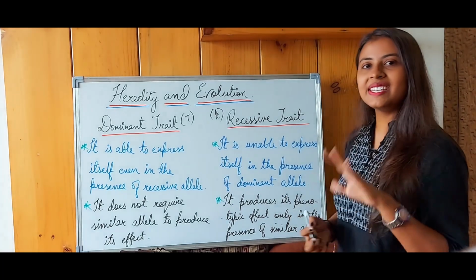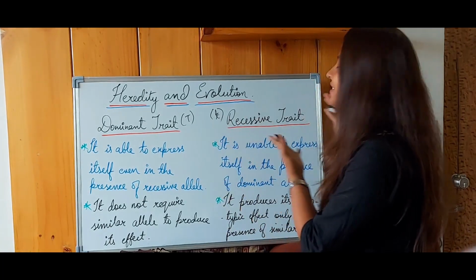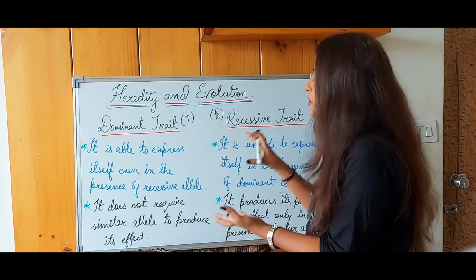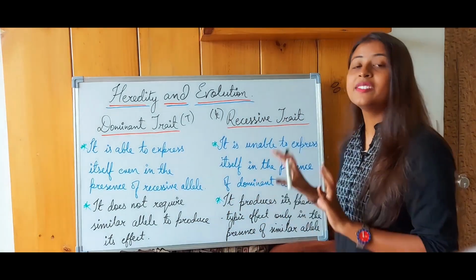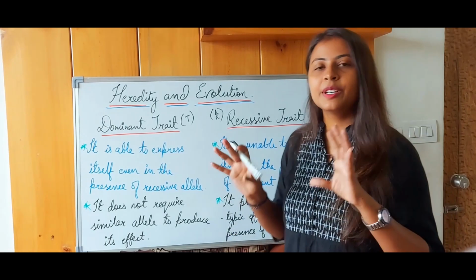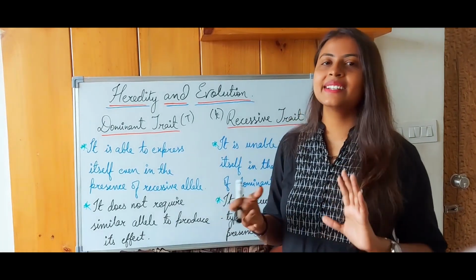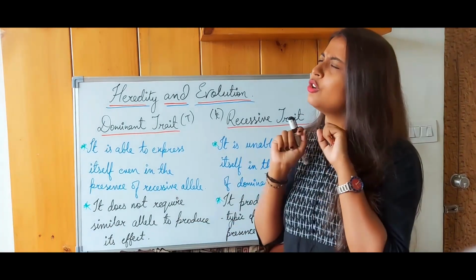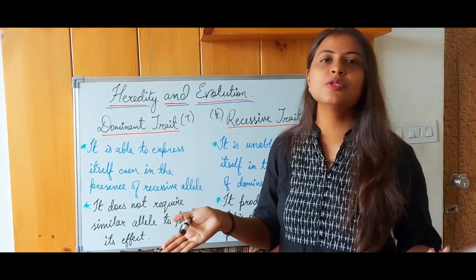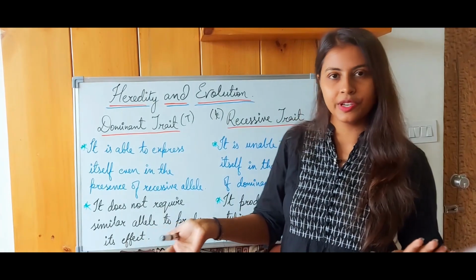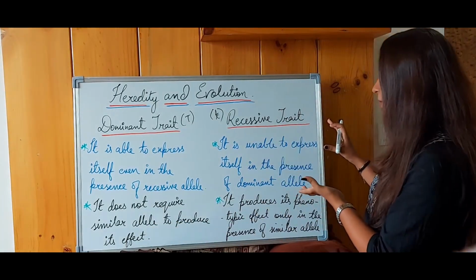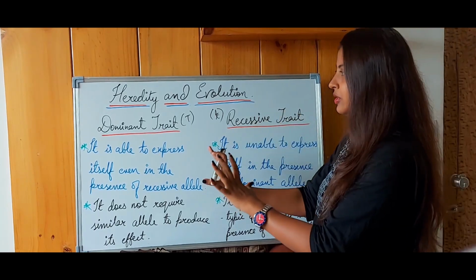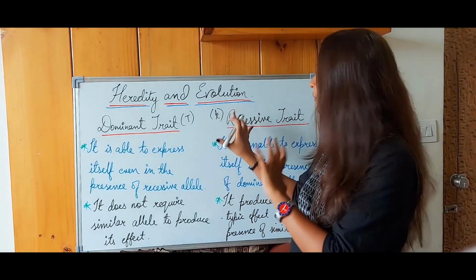Now, let us first see the definitions of dominant trait and recessive trait. A dominant trait is able to express itself even in the presence of a recessive trait, okay? You can also call it a recessive allele, because we have studied earlier that alleles are the different variants of a particular gene, right? So, the dominant trait would always express itself. It doesn't matter who's present in front of it, okay? But in the case of a recessive trait, it is unable to express itself in the presence of a dominant trait, okay? Let us consider this further.